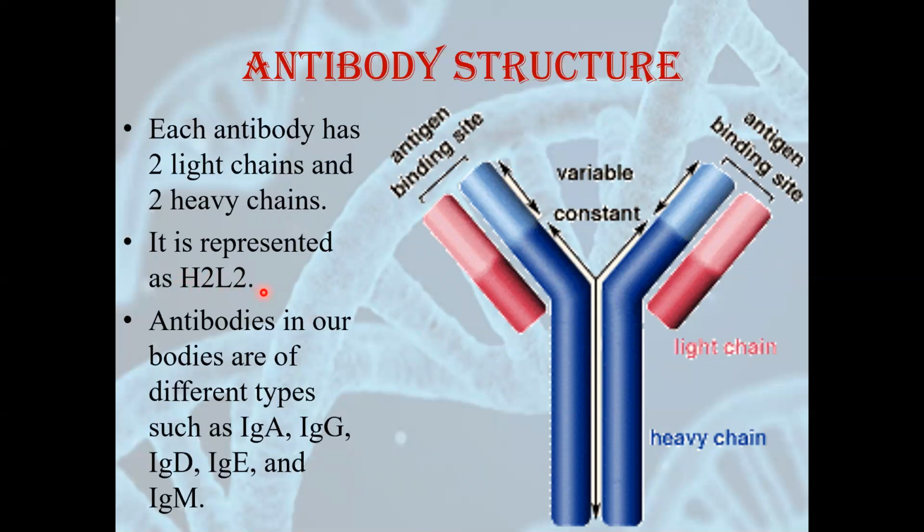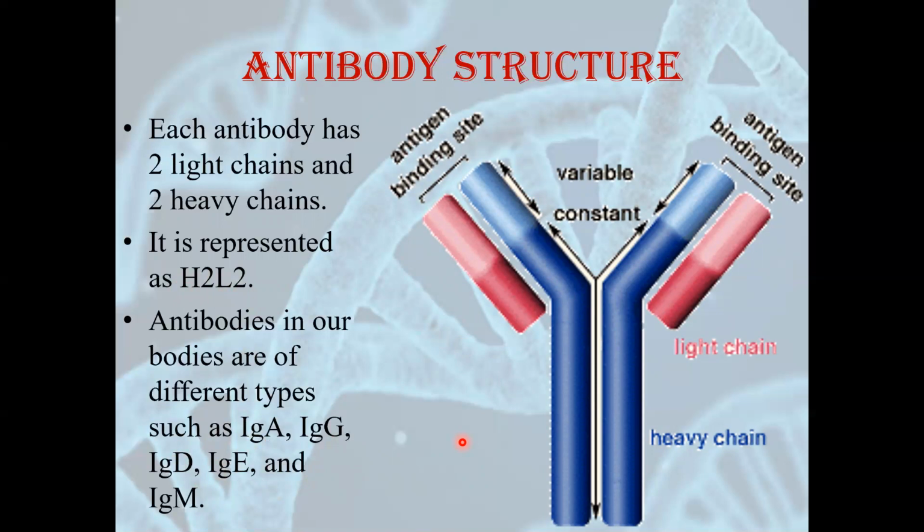There are 5 different types of antibodies in our body which are very, very important: IgA, IgG, IgD, IgE and IgM. What is this Ig? Ig stands for immunoglobulin. Now these 5 different types of antibodies have different roles in our body.